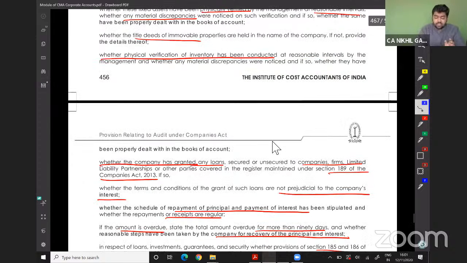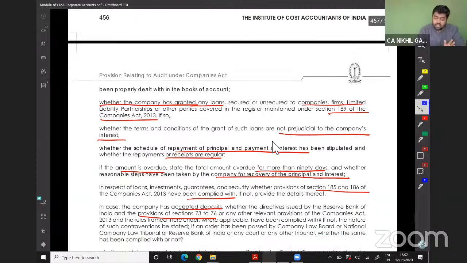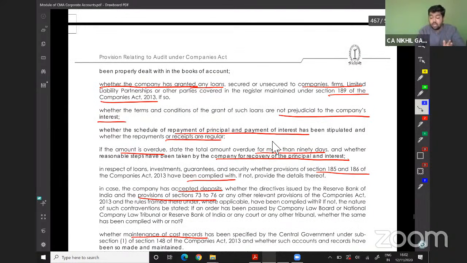If the company has granted any loan to the companies covered under section 189, whether the terms and conditions of the loans are prejudicial to the interest of the company. Whether there is regular repayment of principal or interest. If there is no regular payment of principal or interest, or if the amount is overdue for more than 90 days, what steps have been taken by the company to recover that amount?